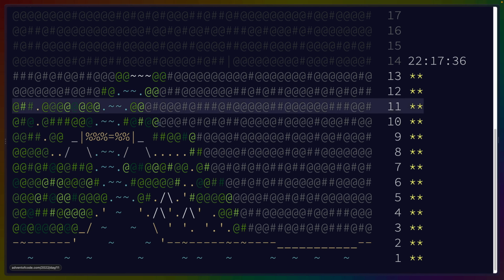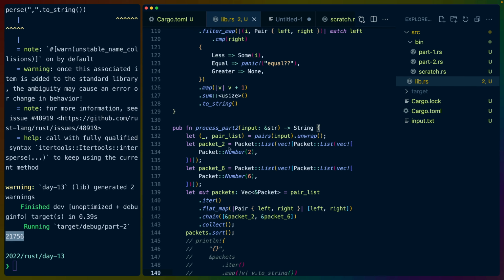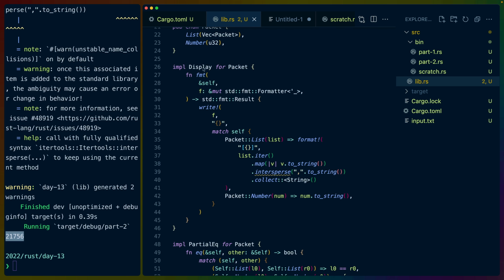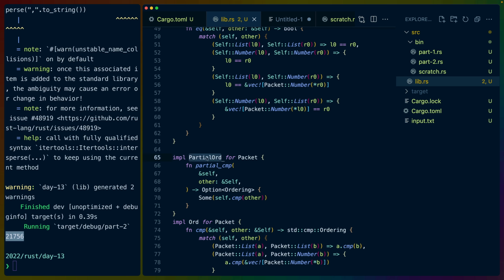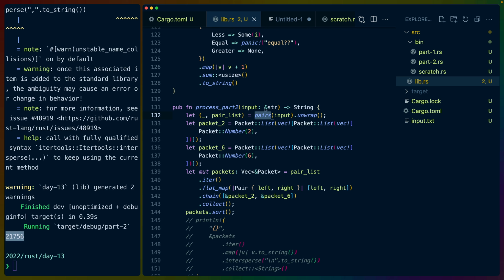Let's take a look at our ASCII art here, because there's a bridge here. So sweet. So part 2 is actually standing on the shoulders of part 1. We didn't need to do anything different than part 1, except make sure that our PartialOrd implementation for Packet, as well as our Ord implementation for Packet, matched. Once we did that, we got the pairs in the same way that we did for part 1. We defined our 2 separator packets. We collected all of our packets by flat mapping over the pairs, chaining packet 2 and packet 6 onto the iterator and collecting. So we got a Vec of references to packets. We sorted them using our sort implementation. This is the function that used lt rather than using cmp.